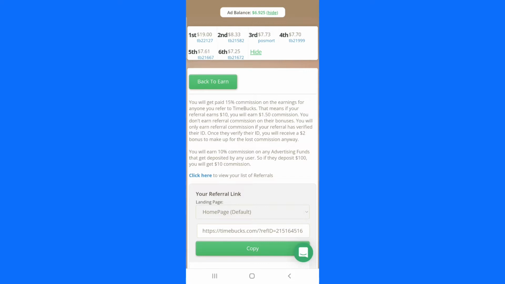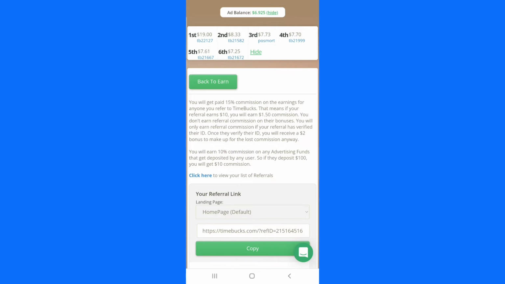So yeah, you can see that you even make money if they deposit money to advertise on Timebucks, because if you remember, I told you that Timebucks has an advertising platform that you can advertise your product and website on. You will pay people for completing that task for you. If you post an ad on Timebucks, people are going to participate in that ad, and once they are done doing that, you will pay them money for doing that. So yeah, that is what I need to talk about in this area.